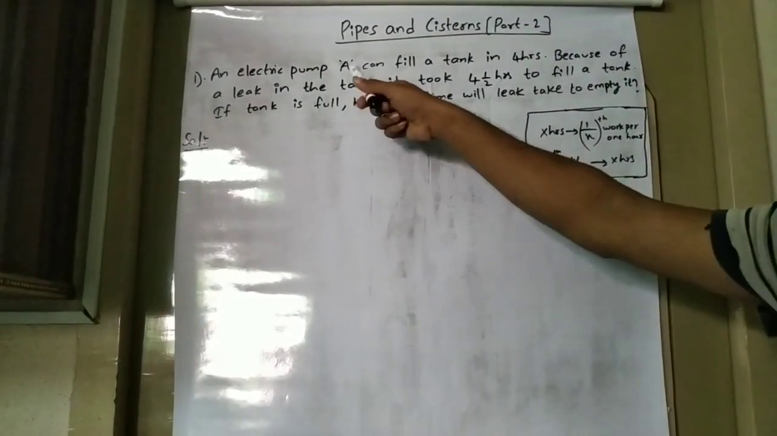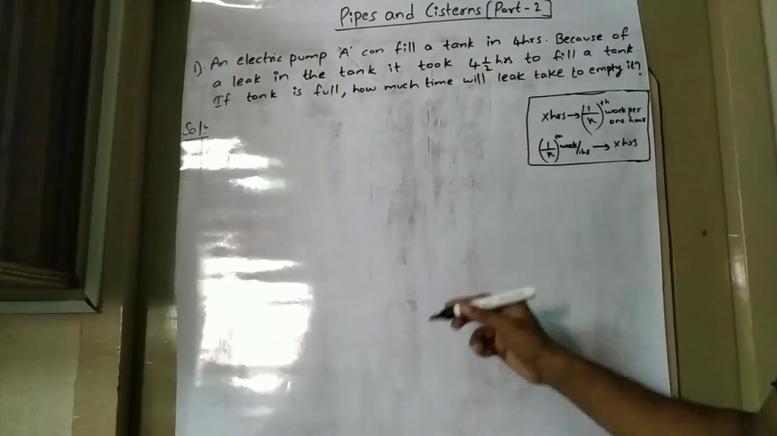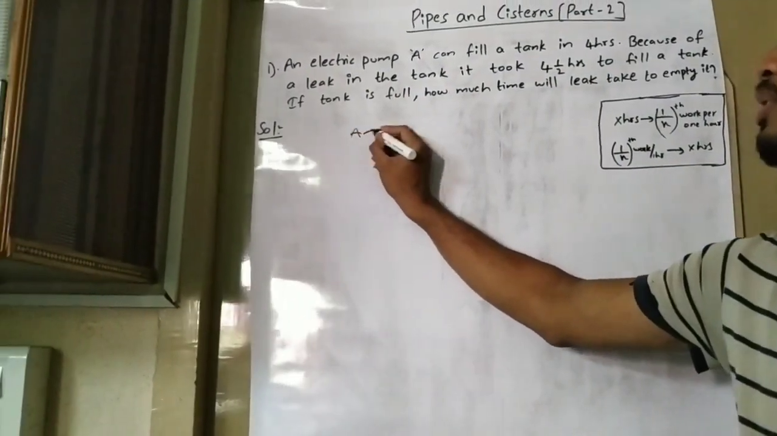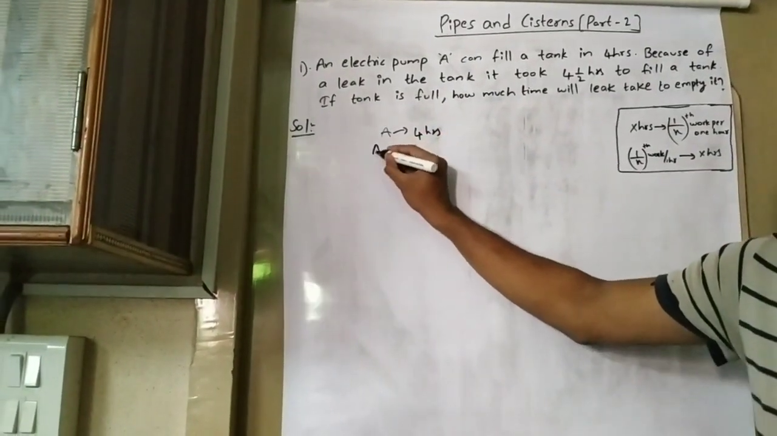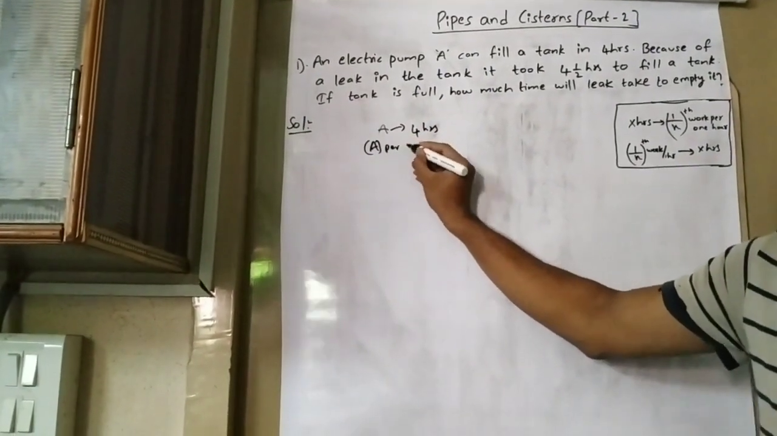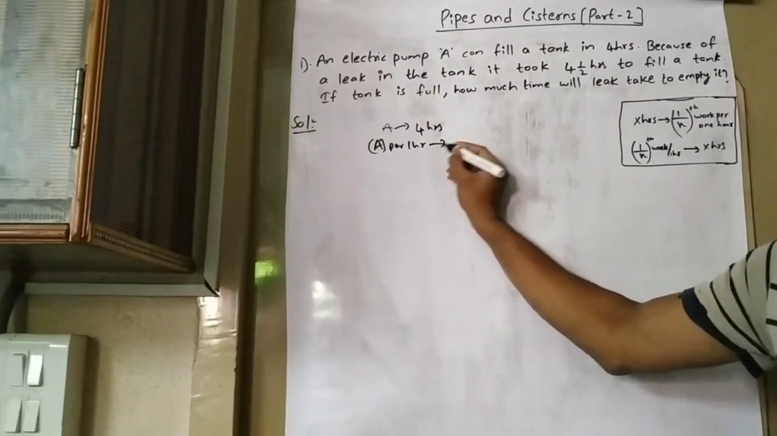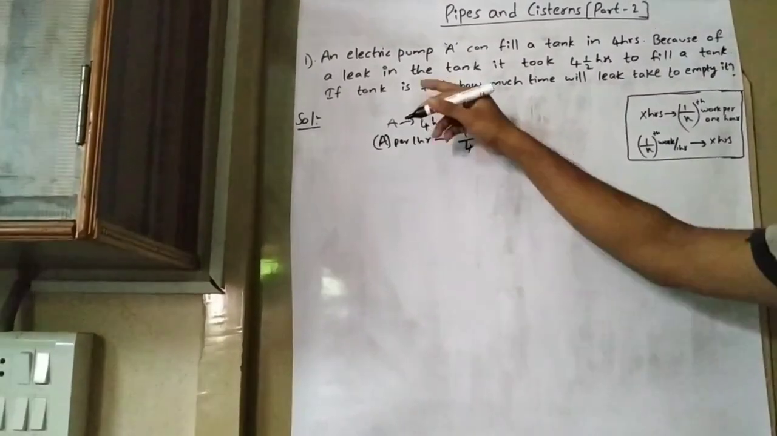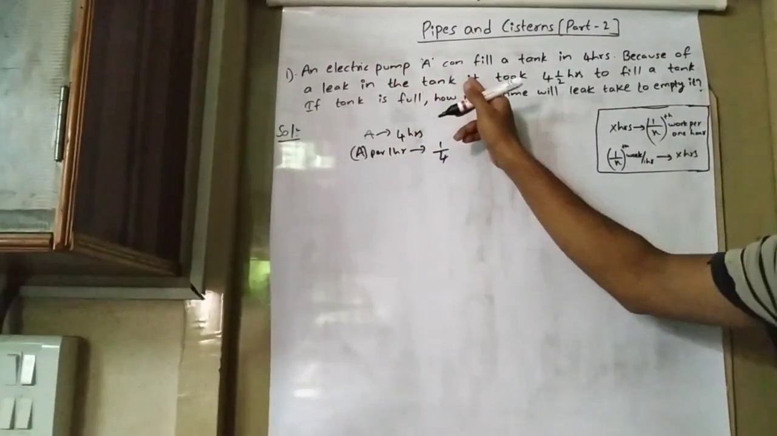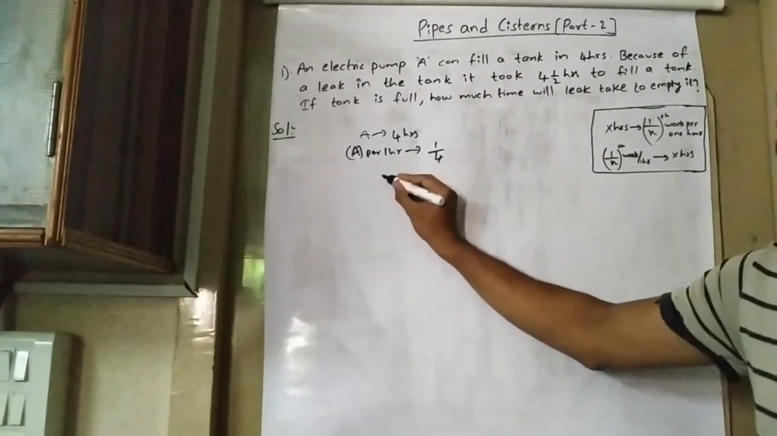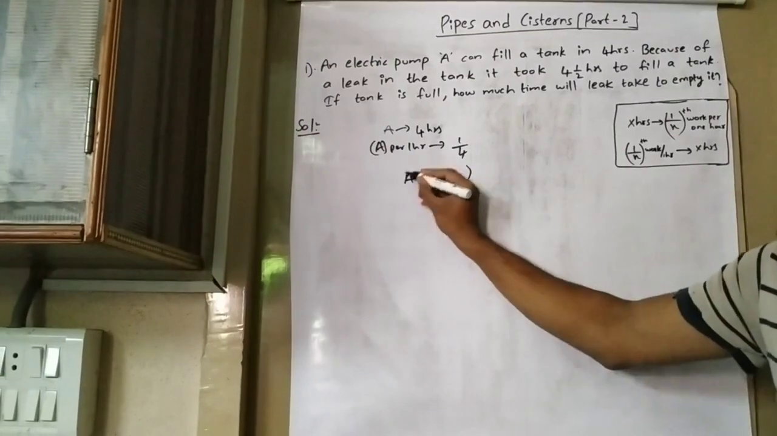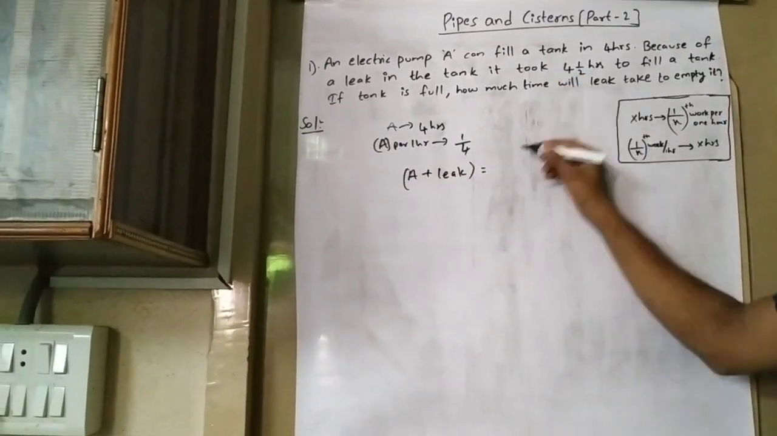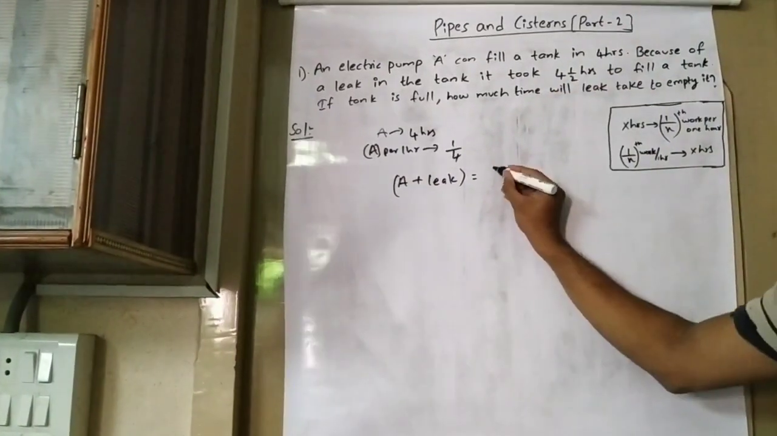Here it is given that A can fill a tank in 4 hours. So the work done by A per 1 hour is 1 by 4. Here they are telling that because of the leak in the tank it took 4.5 hours. So the pipe A plus leak combinedly took 4.5 hours, that is 9 by 2 hours.